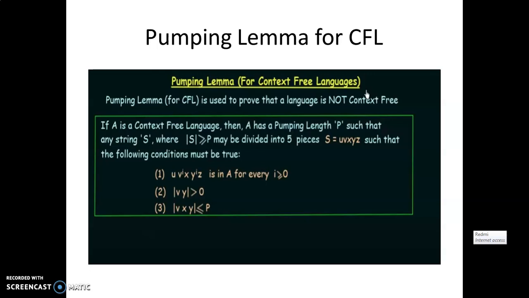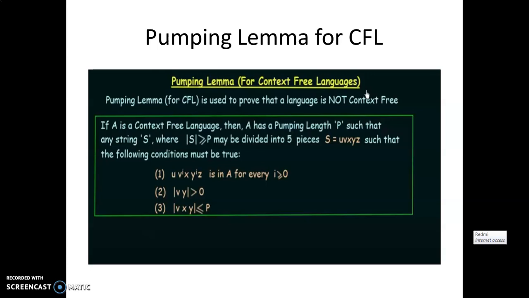The pumping lemma for context-free language is the same as the pumping lemma for regular language. Just like the pumping lemma for regular language is used to prove that the given language is a non-regular language, here also we are using the pumping lemma theorem to prove that the given language is a non-context-free language. It is only used to prove that a language is non-context-free, but we cannot use the pumping lemma theorem to prove that the given language is a context-free language.